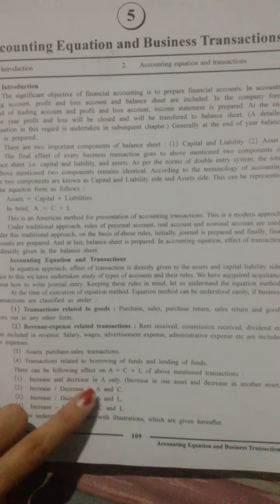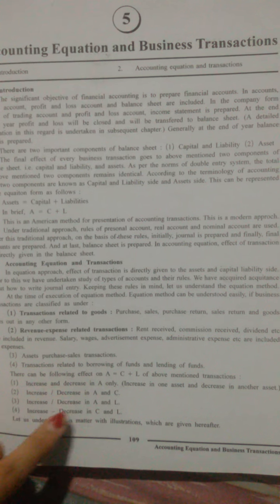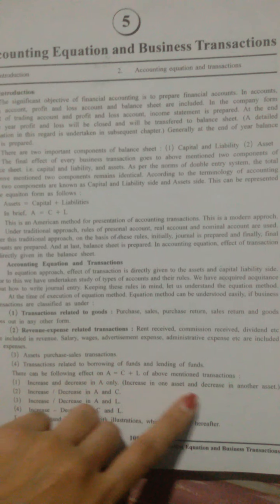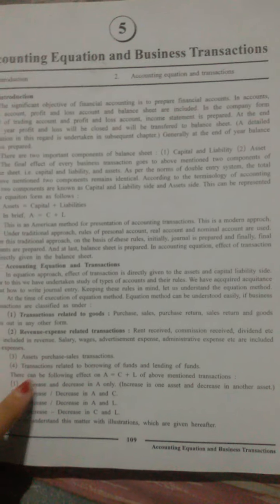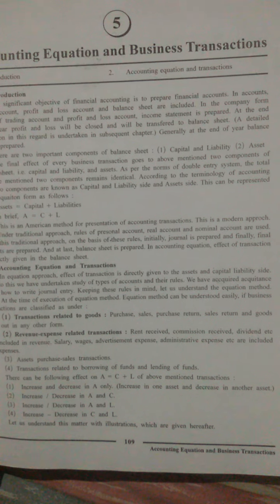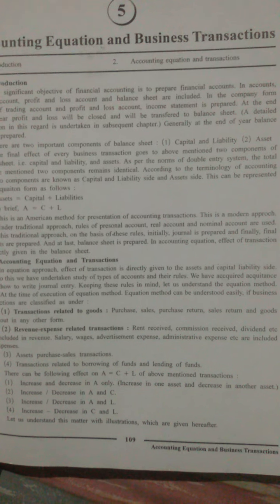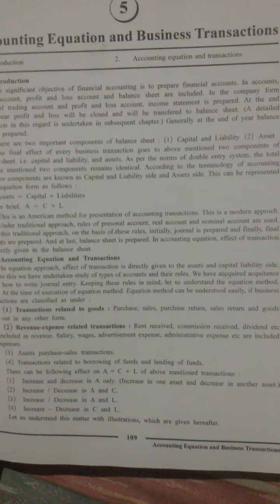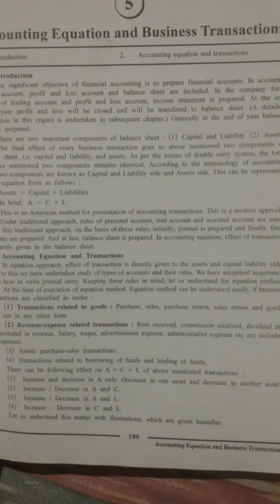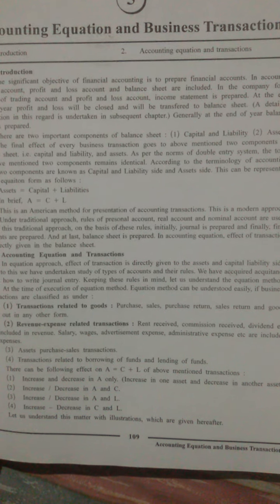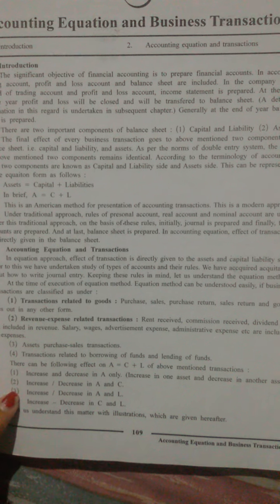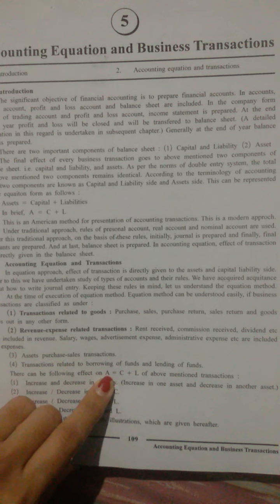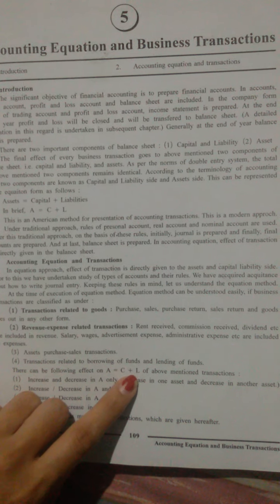So increase and decrease in assets means assets only. There can be increase and decrease in assets only, so increase in one asset and decrease in another asset. Second, it could be either increase or decrease in assets and capital. Third, it could be increase or decrease in assets and liability. It could be increase or decrease in capital and liability. So there are 4 chances that can have effect on the equation, that is assets equals capital plus liability.